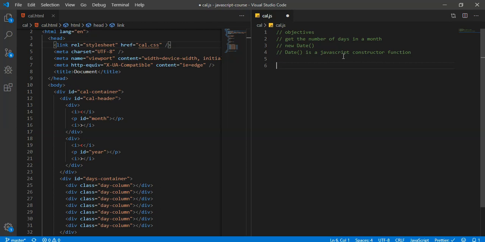So for the first objective, let's just try to get the number of days. So let's create a function and let's call it get number of days.